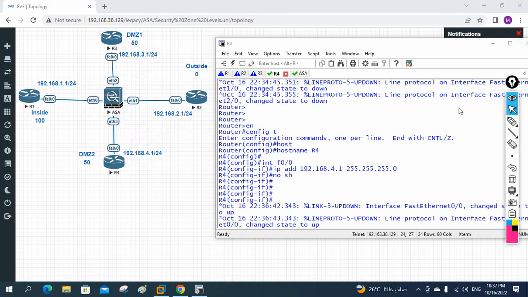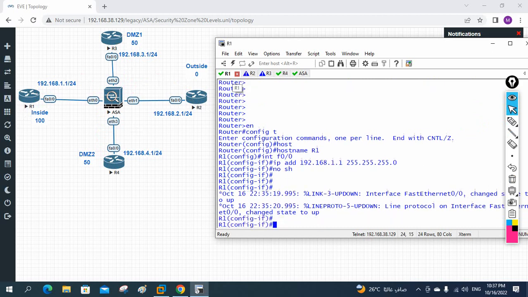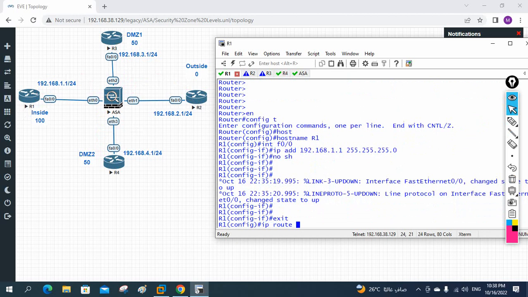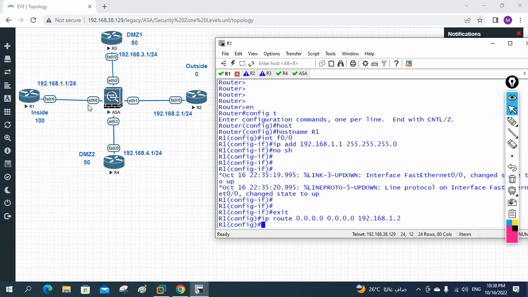Okay, so let me create. What I am doing here, I am going to create the default route for all the routers from here to this interface, so we can have the connectivity. So let me go to the R1. I will write here exit, IP route 0.0.0.0 0.0.0.0 192.168.1.2. Okay, still we did not assign 1.2 here.